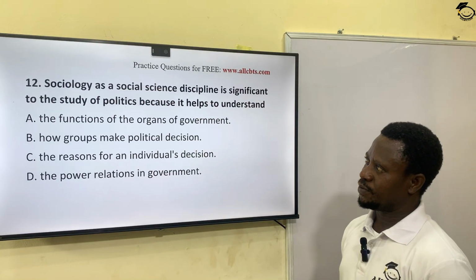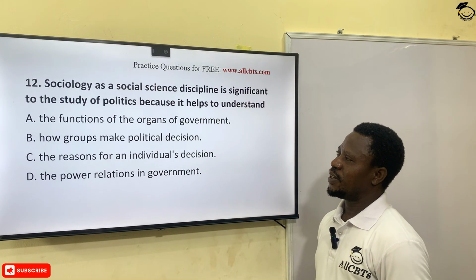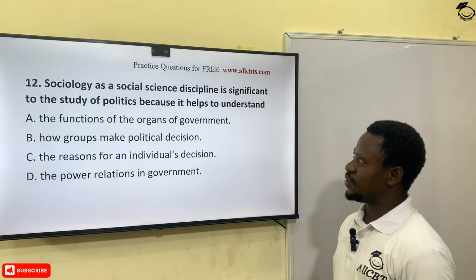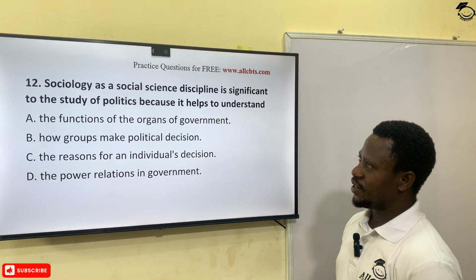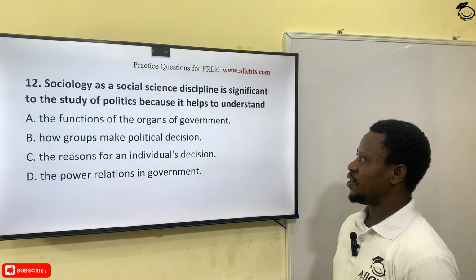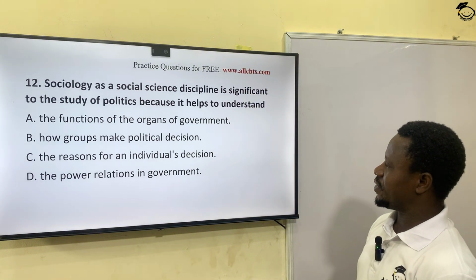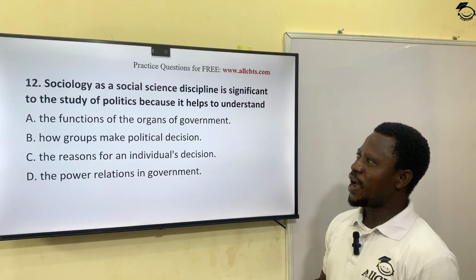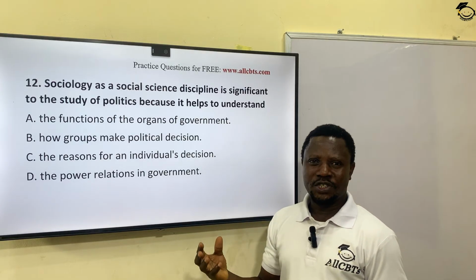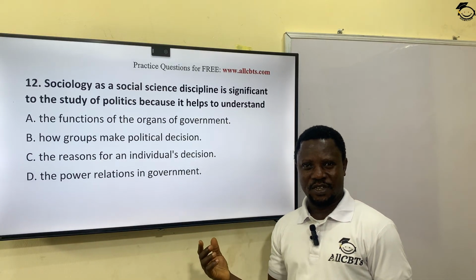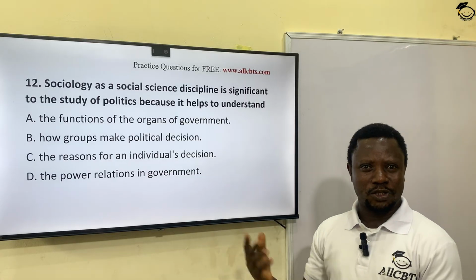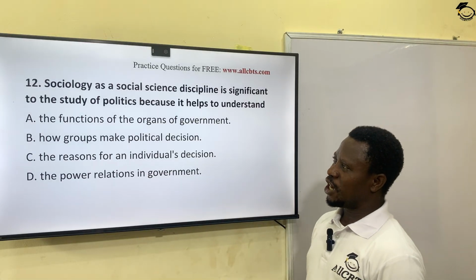The next question. Sociology, as a social science discipline, is significant to the study of politics because it helps to understand... In other words, why is sociology important to the study of politics? What is the symbiotic relationship between these two areas of study?